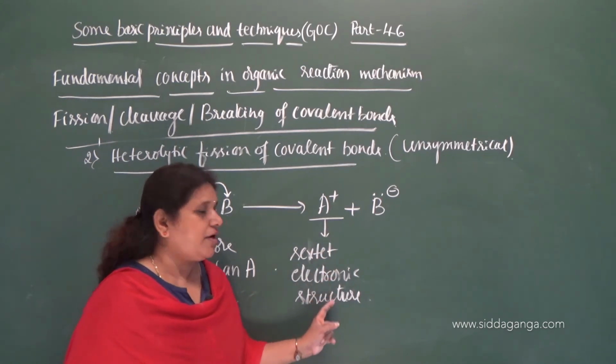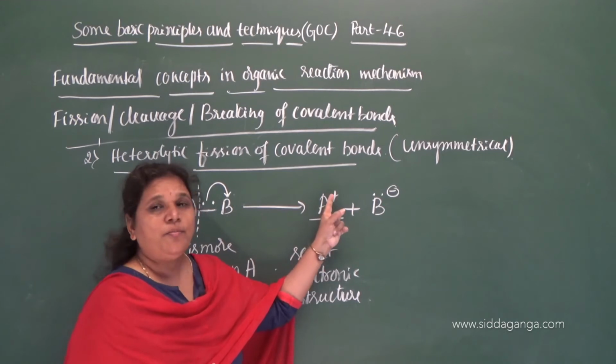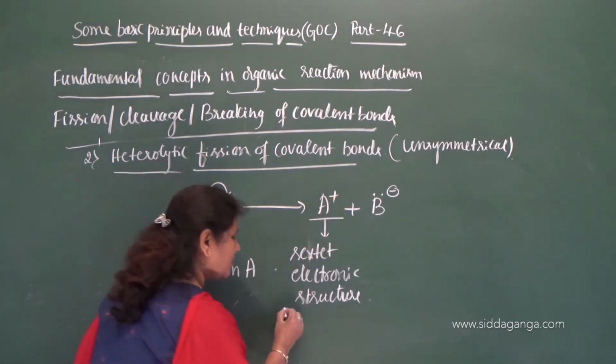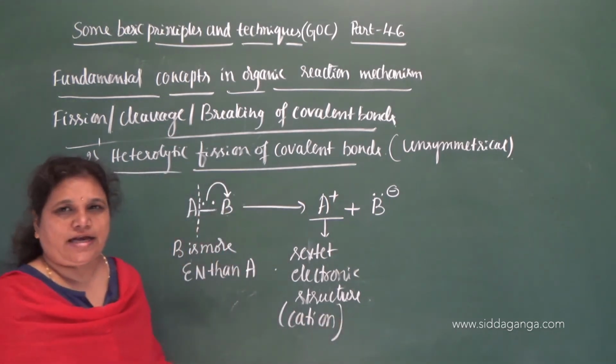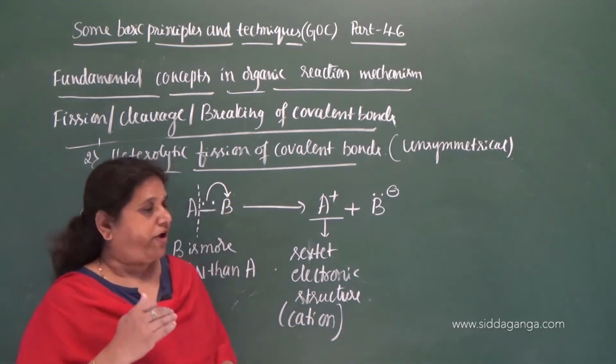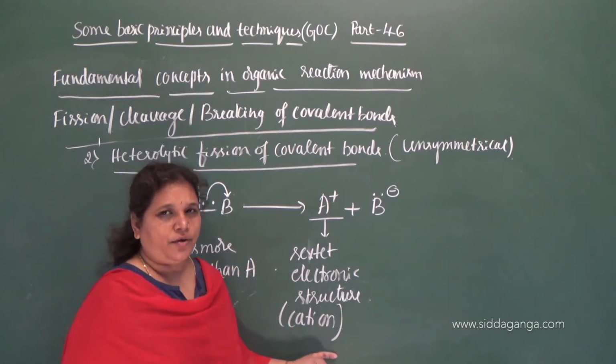And this sextet electronic structure atom or group of atoms possesses a positive charge. You can also call it a cation. Any atom or group of atoms, if it possesses a positive charge, then you can call it a cation.